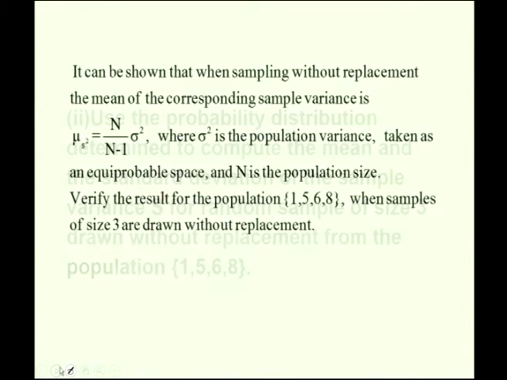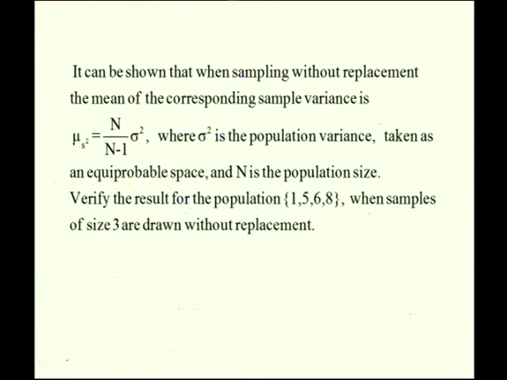1, 5, 6, 8, and then it is shown that when sampling without replacement, the mean of the corresponding sample variance is n sigma square by n minus 1, where sigma square is the population variance taken from an equiprobable space and n is the population size. Verify the result for the population 1, 5, 6, 8, the same thing when samples of size 3 are drawn without replacement. This is actually subdivision 3 we have to verify. Work out this problem. Solution.